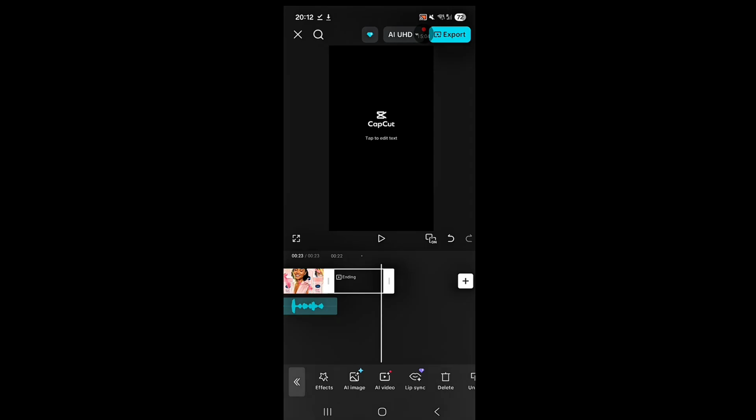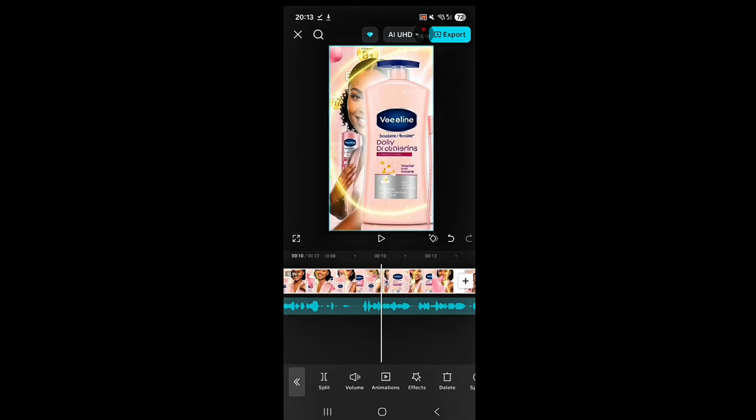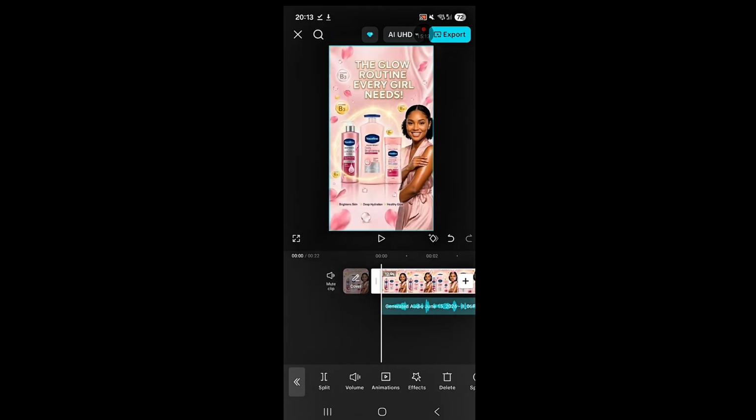Absolutely amazing. Of course, we're going to cut out this. So when you touch on this place, you click on delete, and then you've actually deleted that CapCut part, so that you don't want that CapCut to actually show on your video, right? So yeah, we are done with it.